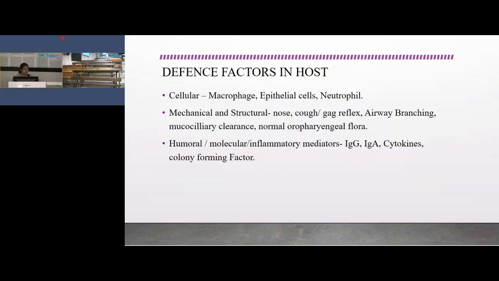So the defense factors in the host: in cellular there are macrophages, epithelial cells and neutrophils, and in mechanical and structural there are the nose, cough and gag reflex, airway branching, mucociliary clearance, normal oropharyngeal flora, and humoral molecular inflammatory mediators like IgG, IgA, cytokines and colony-stimulating factors.